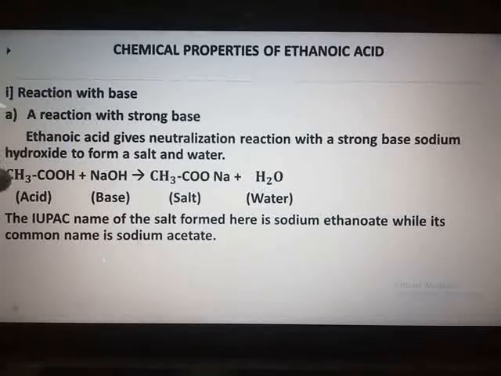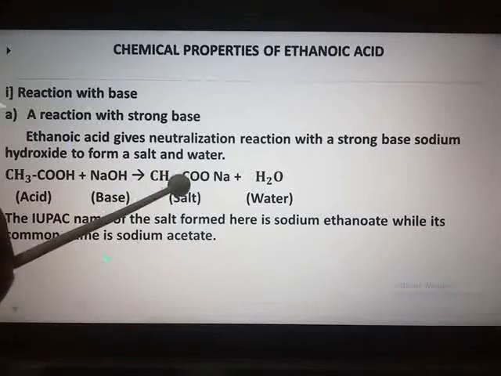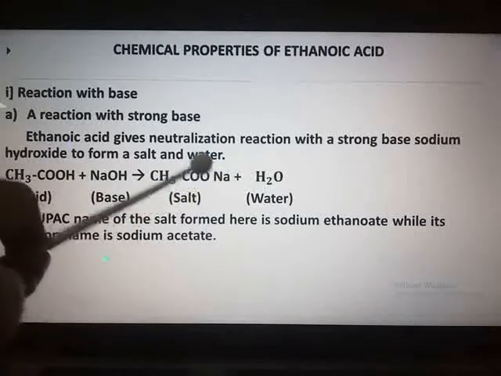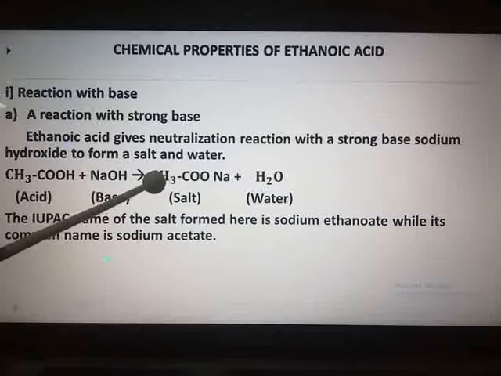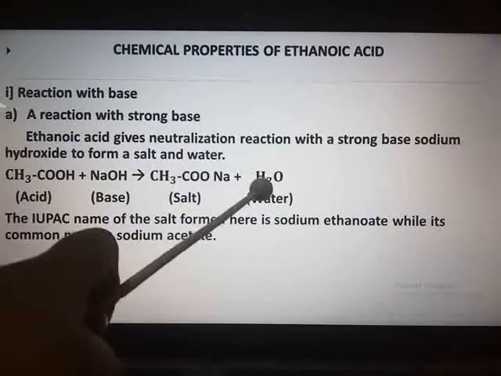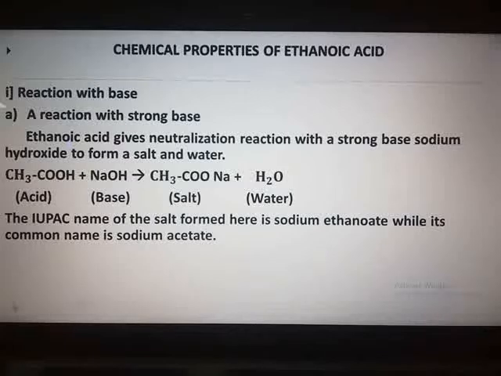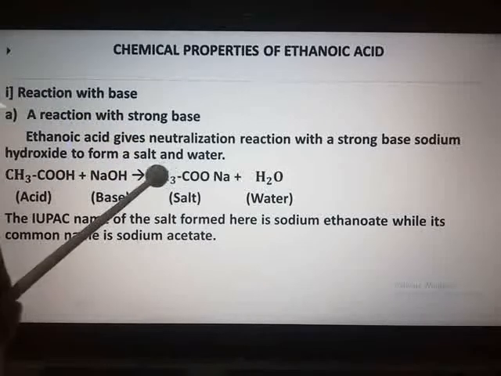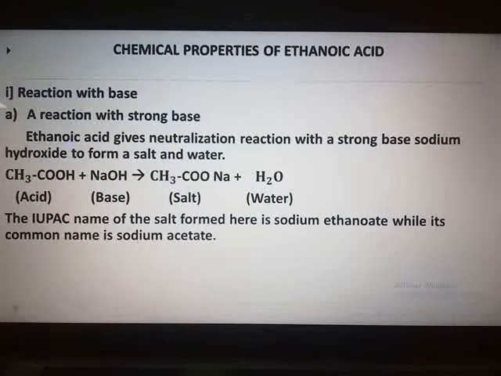So ethanoic acid, which is nothing but CH3COOH, reacts with a strong base, that is NaOH, forming the salt CH3COONa, that is known as sodium ethanoate, and the liberation of water. So you can see salt and water are the byproducts and the name of the salt is sodium ethanoate.